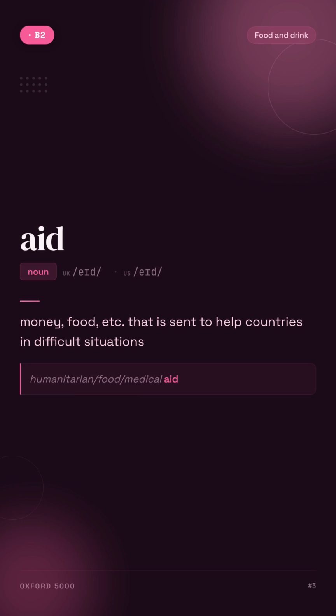Aid. Money, food, etc. that is sent to help countries in difficult situations. For example, humanitarian/food/medical aid.